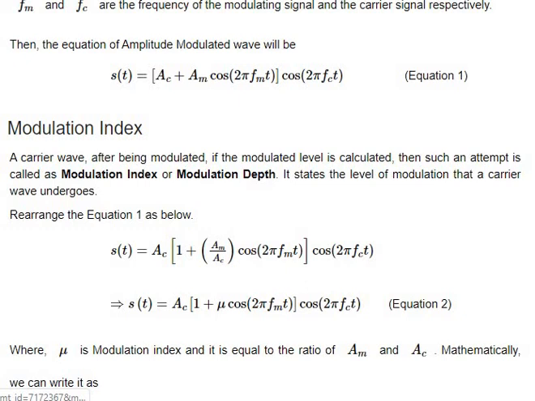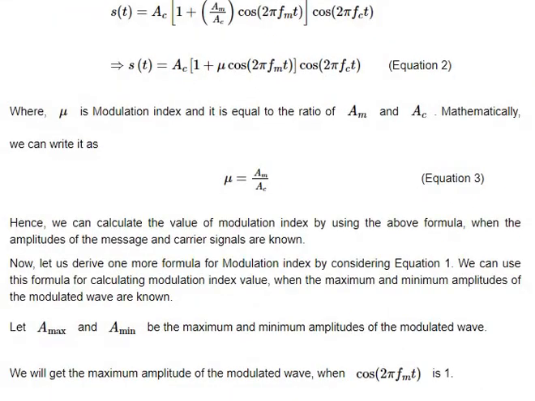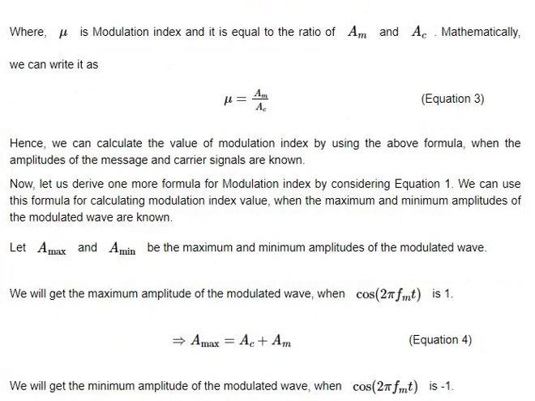Modulation index is the parameter which calculates the depth of the modulated level. That means how much we modulated. It calculates that, so we use a parameter like modulation index. That's it, and we calculate it by Am by Ac, a simple formula.